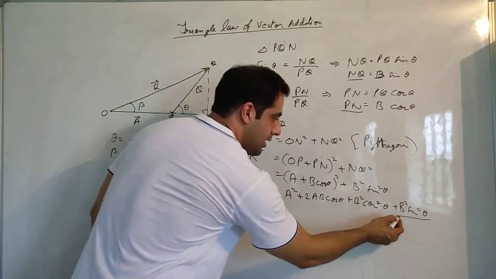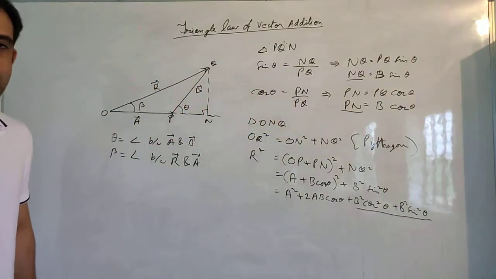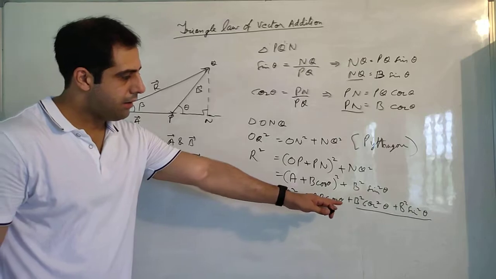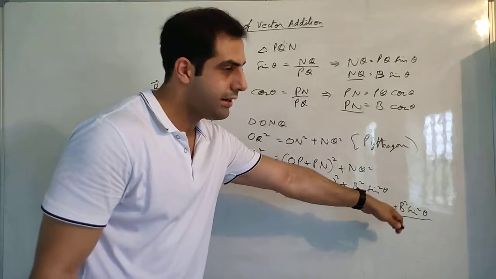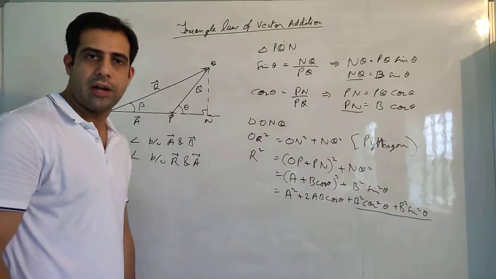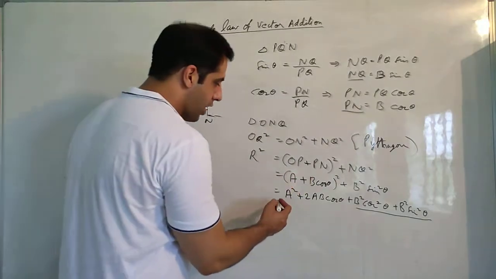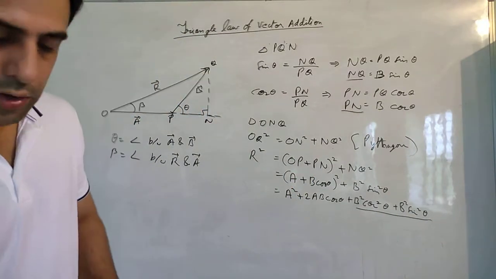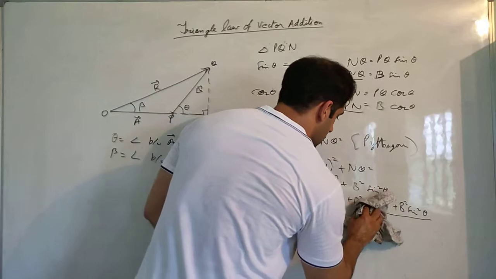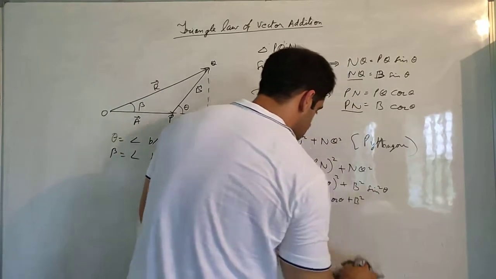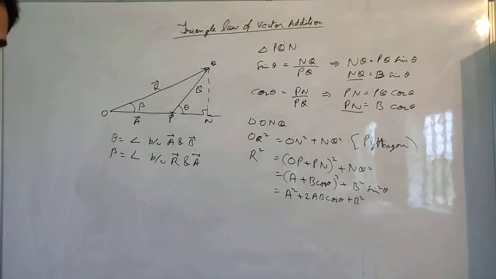Now if I combine these two, then B square can be taken out as common, and inside the bracket there will be cos square theta plus sin square theta, which is a trigonometric identity. Its value will be 1. So we are going to get B square only.